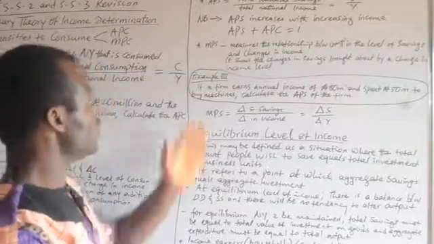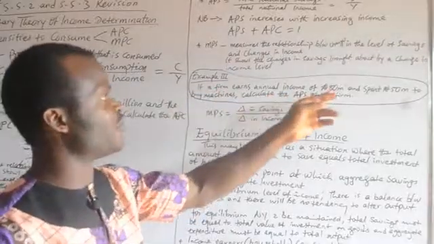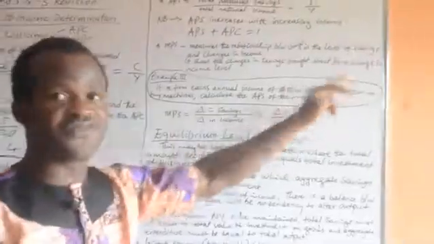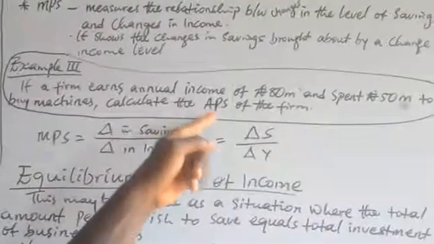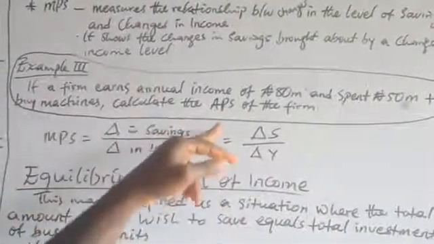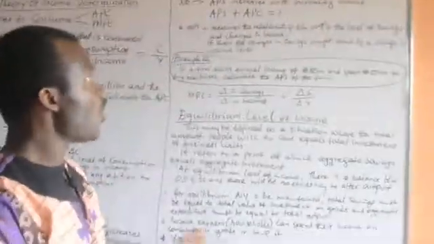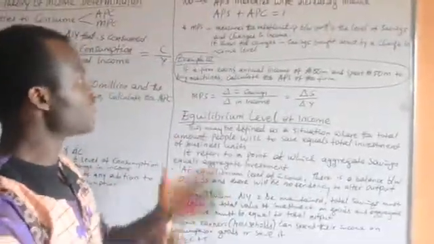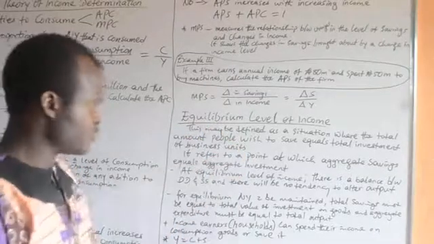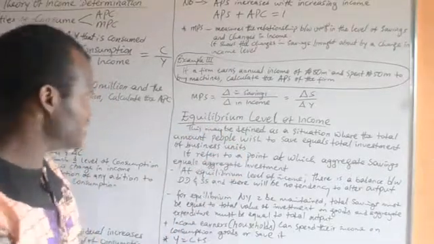Look at, for example, if a firm earns an annual income of 80 million naira and spends 50 million naira to buy machines, calculate the average propensity to save of the firm. The average propensity to save is total savings over total income. Just go by the formula, that will be it.